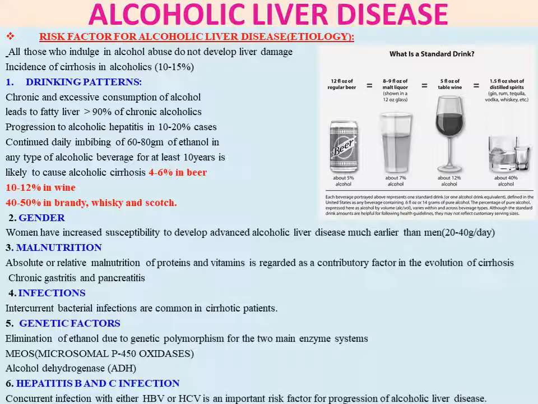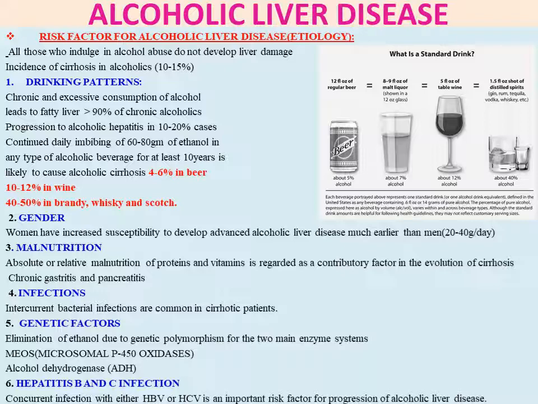Malnutrition. Absolute or relative malnutrition of proteins and vitamins is regarded as a contributory factor in the evolution of cirrhosis, chronic gastritis and pancreatitis. So any person having chronic gastritis and pancreatitis due to the malnutrition of proteins and vitamins has the susceptibility to get alcoholic cirrhosis early.